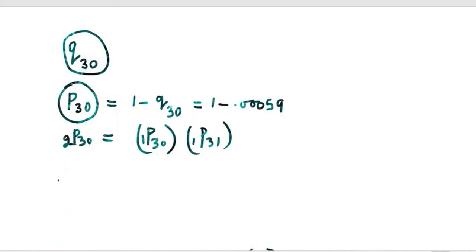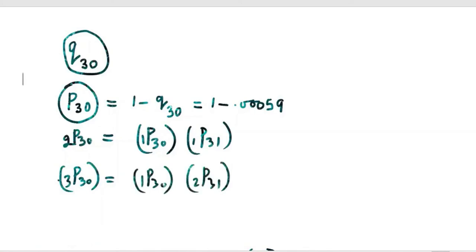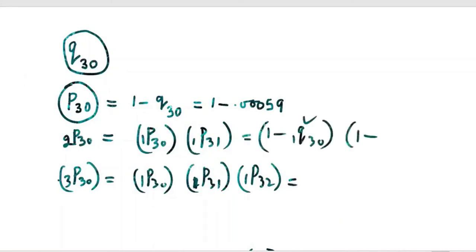Okay. Suppose you want to find P33, you can make 1 here. P30 to 1, that is 31. P31 to 2, then P31 to 132, P32 to 133. You can make 1 here. If you make 1 here, it will be easy because P will be 1 minus Q, and these are given in the table.